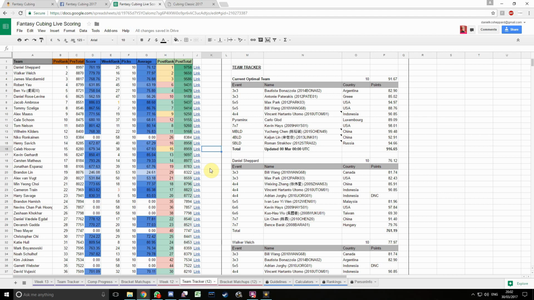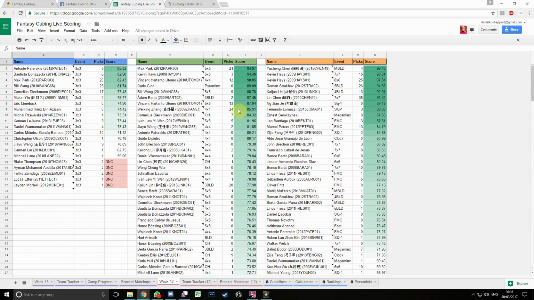There are many other tabs in the Fantasy Live scoring sheet, although I won't go through them all now in detail. Once you're confident enough, feel free to request permissions on the document, so that you can input Cuber scores as they arrive. We rely on many people contributing to the sheet in order for it to work, so the more people contributing, the better.